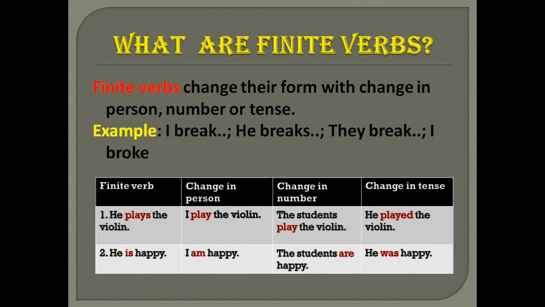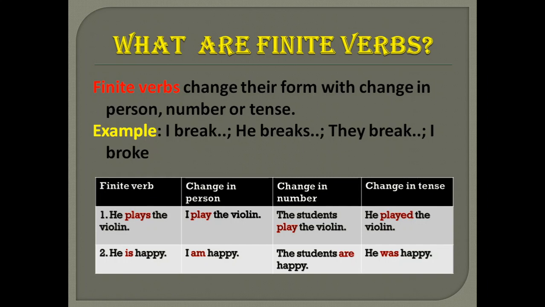Let's see the example. He plays the violin. When the subject is singular, we use a singular verb. For a change in person, I play the violin. If there is a change in number of students or people, then we say the students play the violin. Change in the tense, whether past, future or present, we change according to the tense. So the example is: he played the violin.